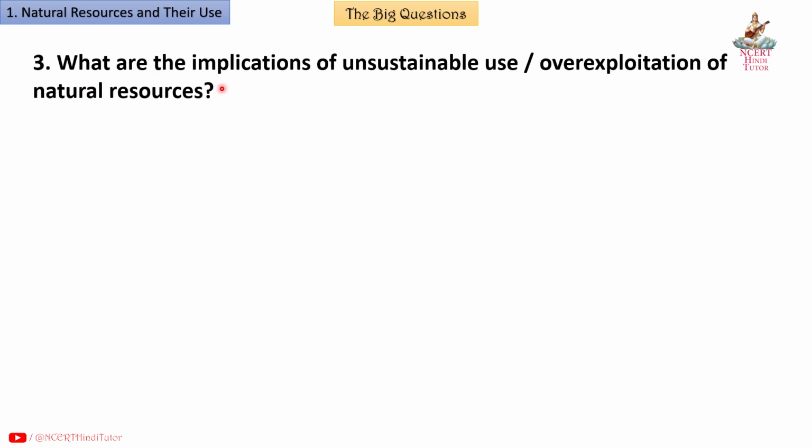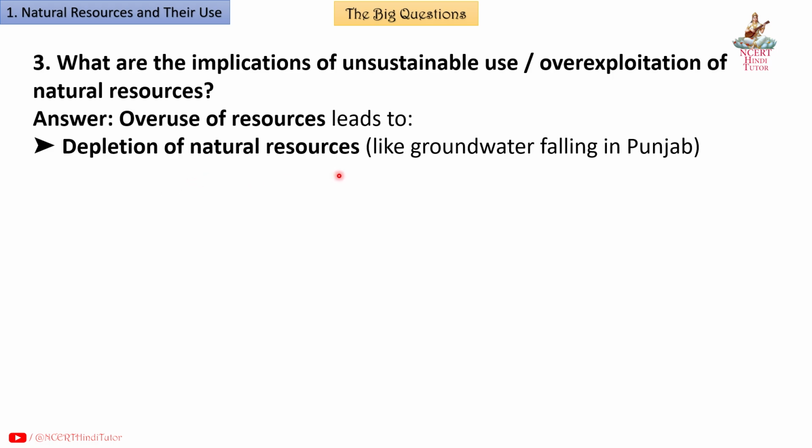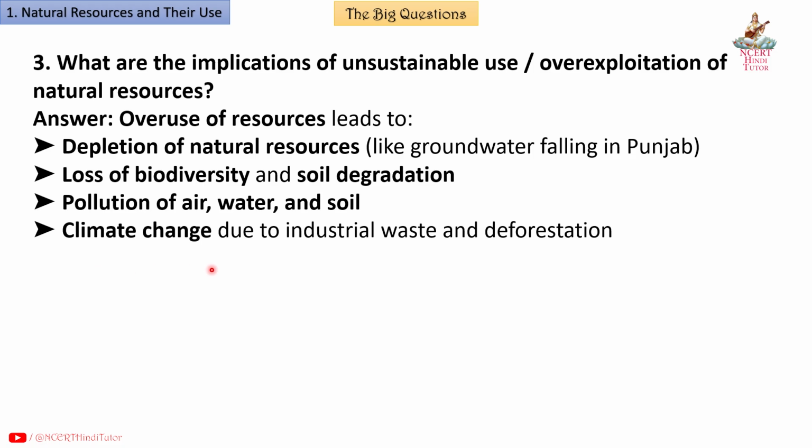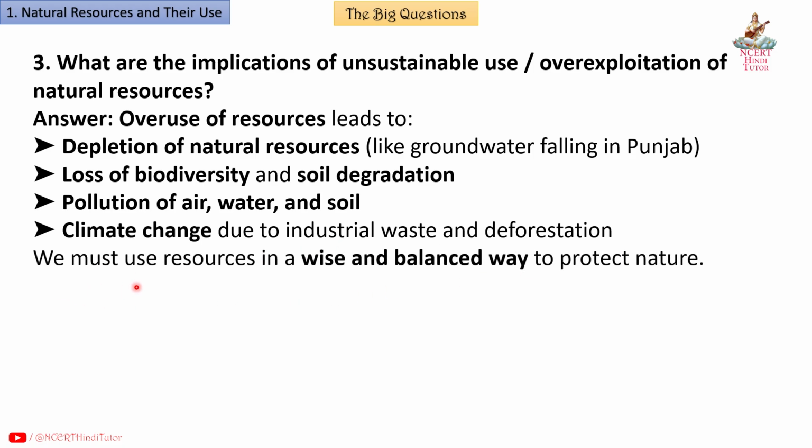Question 3. What are the implications of unsustainable use, overexploitation of natural resources? Answer. Overuse of resources leads to depletion of natural resources like groundwater falling in Punjab, loss of biodiversity and soil degradation, pollution of air, water and soil, climate change due to industrial waste and deforestation. We must use resources in a wise and balanced way to protect nature.